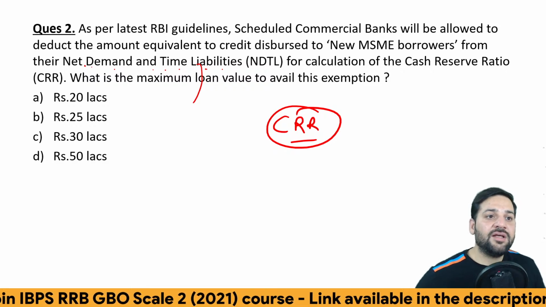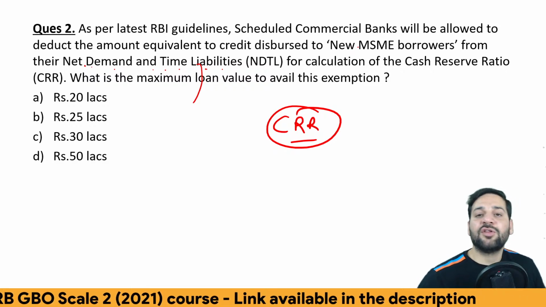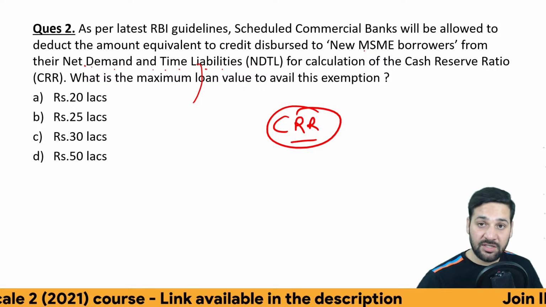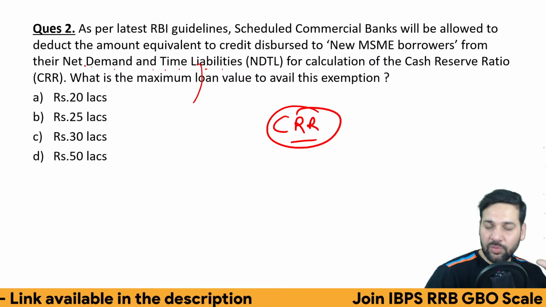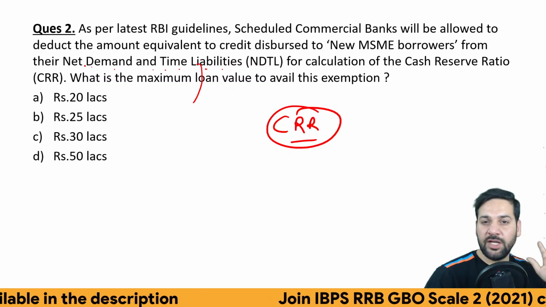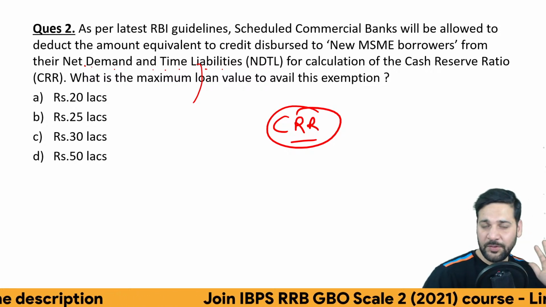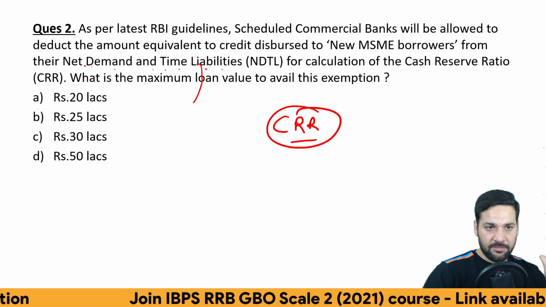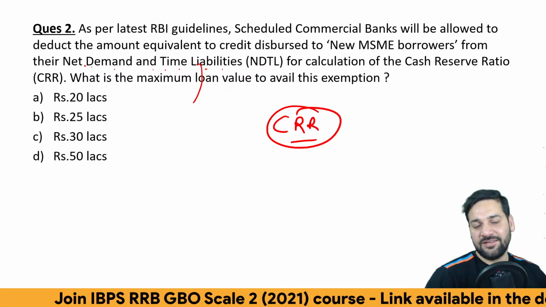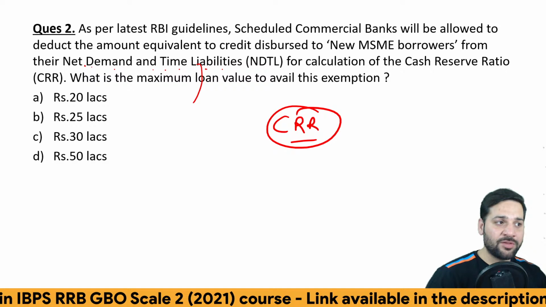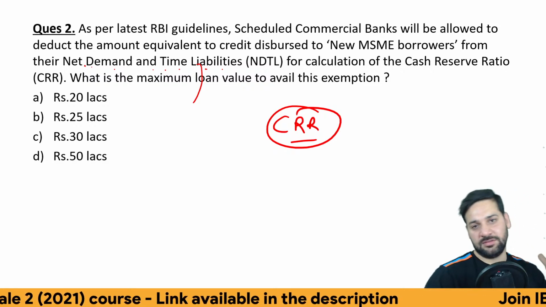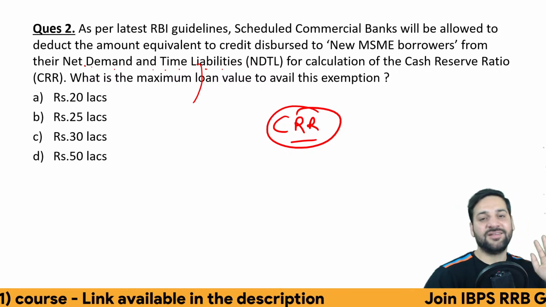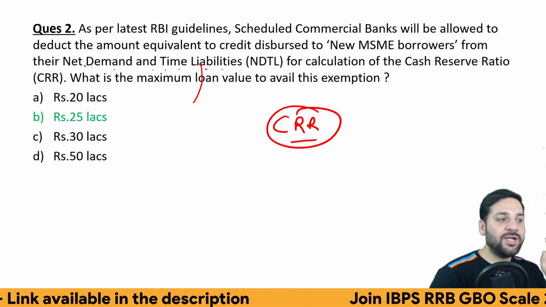What RBI said, there will be certain deductions. Certain deduction is allowed. Whatever money you are giving to the MSME, whatever loan you are providing to MSME, that is deducted. You don't need to keep CRR on that money. Simple. How much? But there is a maximum cap on that MSME loan. What is the maximum limit? And there is a cutoff date, right? The limit is 25 lakhs.